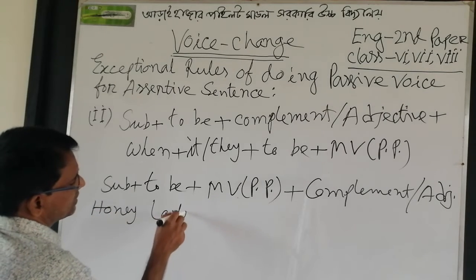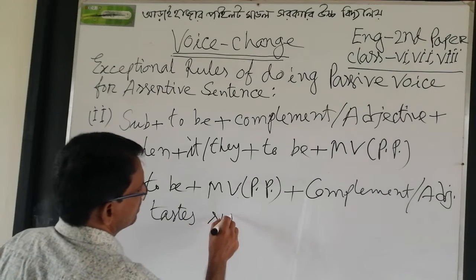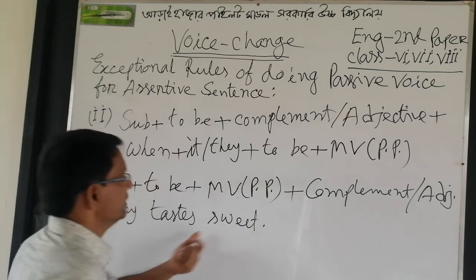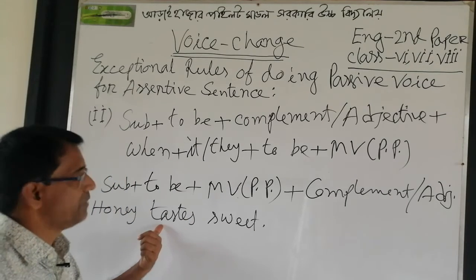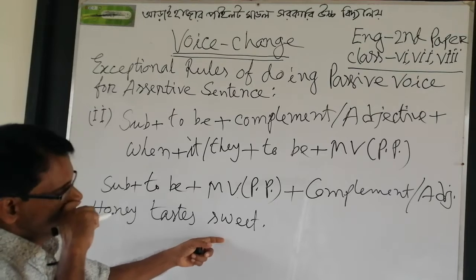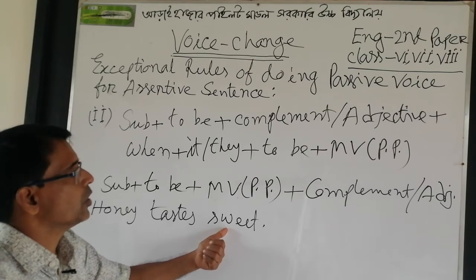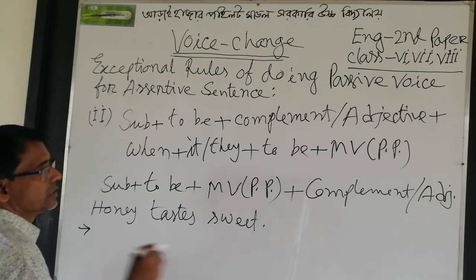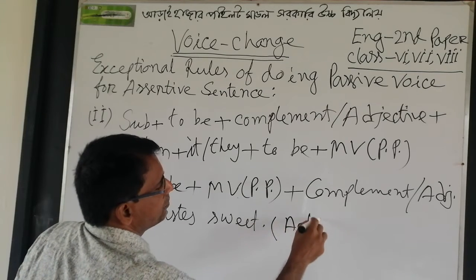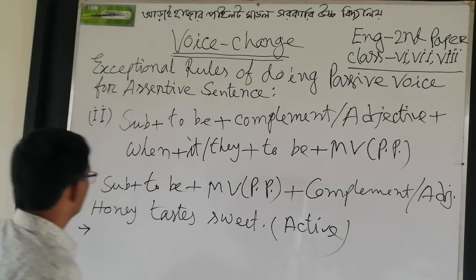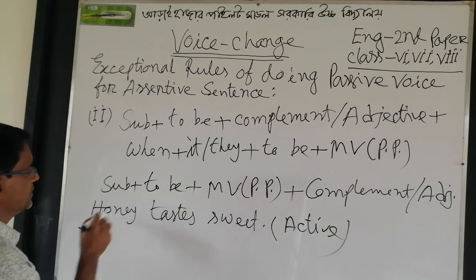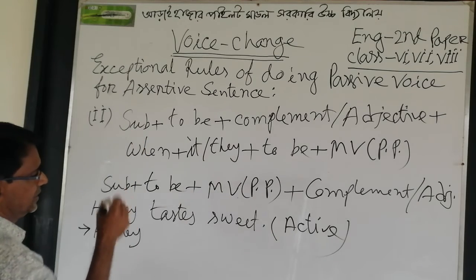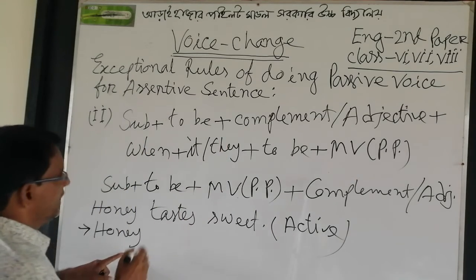Honey tastes sweet. Here taste is a verb, passive verb, and sweet is complement or adjective. This is active voice. Now I write the given subject honey. Then verb to be.